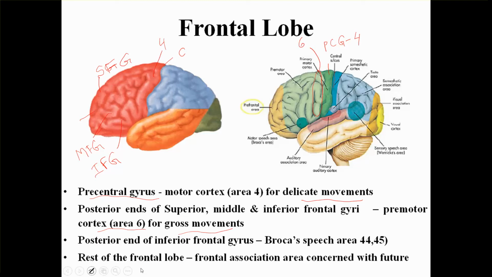Then the posterior end of the inferior frontal gyrus, it's marked for you. This is the inferior frontal gyrus. At its posterior end, you have Broca's speech area. It's Broca's motor speech area, area number 44 and 45. The rest of the frontal lobe has the frontal association area, which is usually concerned with the future. It also helps you in the thought process, in making decisions, good decisions or bad decisions.